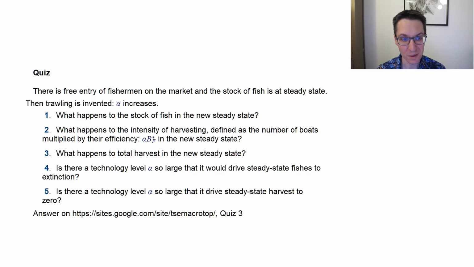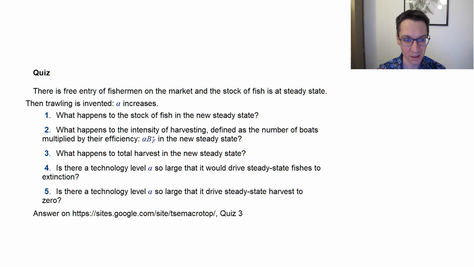So imagine there is free entry of fishermen in the fish market, the fish industry, and the stock of fish is at steady state. Now we change something. Trawling is invented, so alpha increases. Question 1, what happens to the stock of fish in the new steady state?